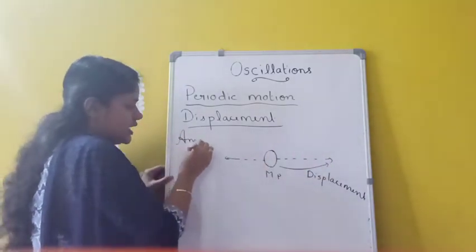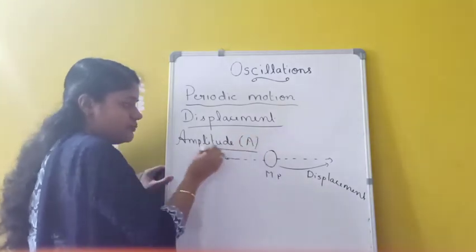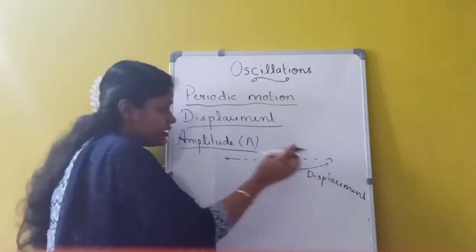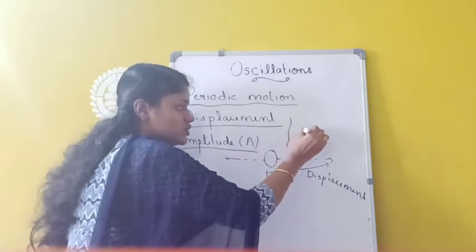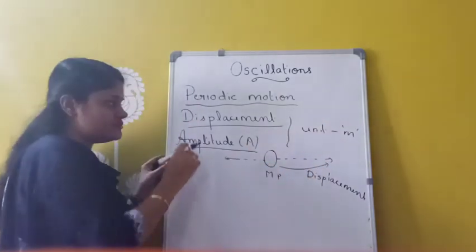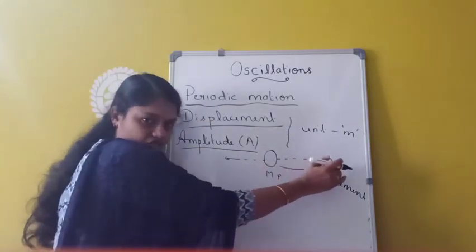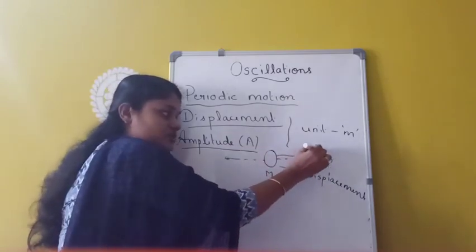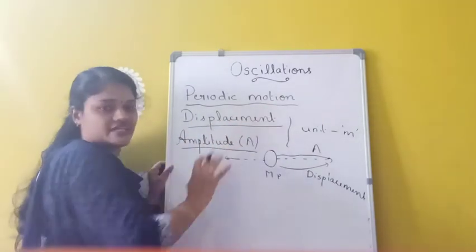Amplitude, symbol capital A, is the maximum displacement of the particle from the mean position. The unit of displacement as well as amplitude is meter. So displacement is the distance covered by the oscillating particle from its main position, and this maximum displacement is called amplitude. The unit of both is meter.